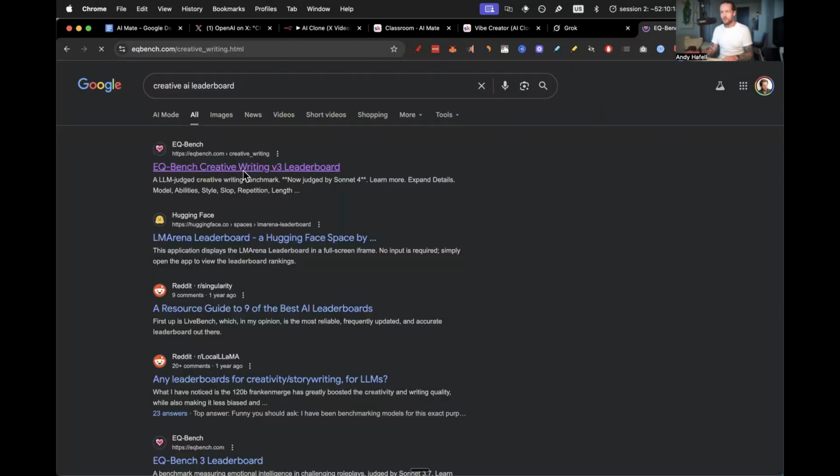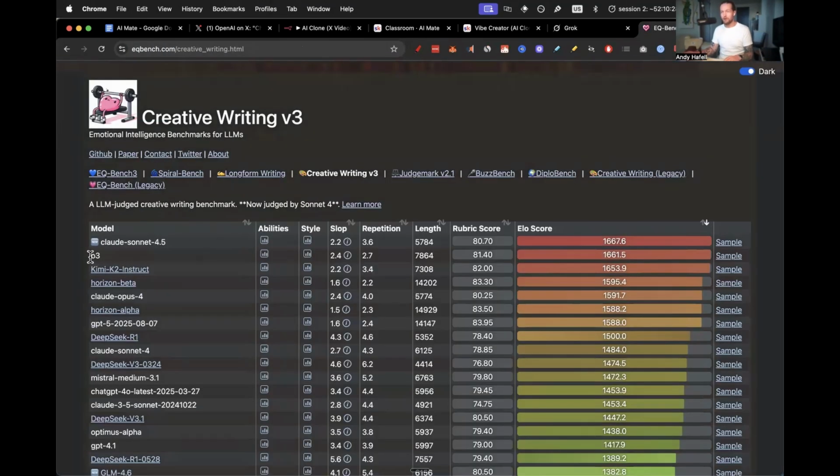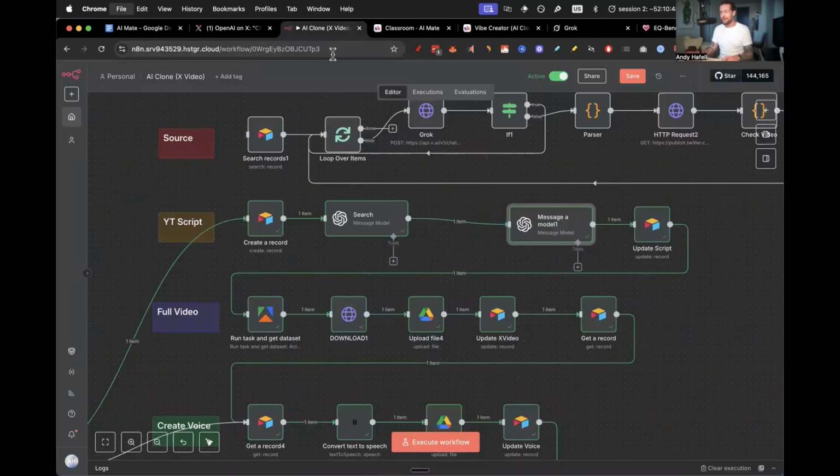So if you check out this one, the EQ-Bench, you see that, oh, Claude 4.5 Sonnet, the new model, is now even better. That's awesome. So that's really cool. I want to see some stuff from that. But yeah, the O3 now is still number 2 on the creative writing benchmark. So I really like it for actually getting good text, and also that is the perfect length. Hey, we solved that one.